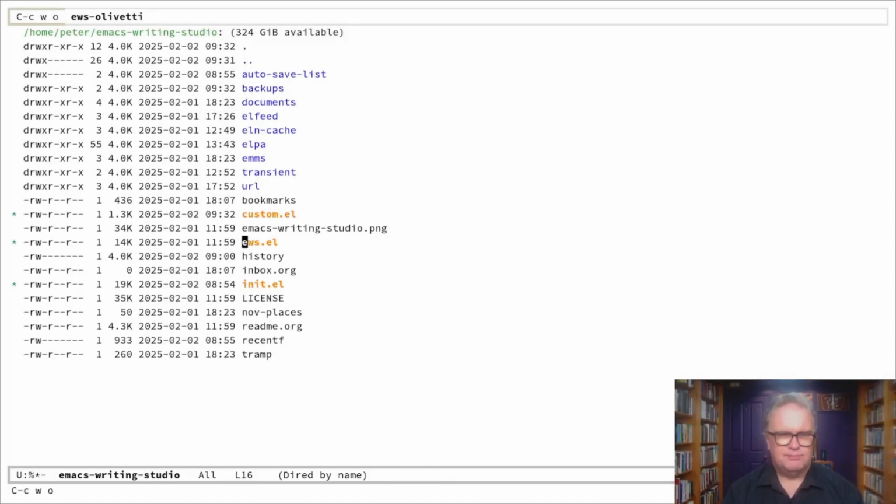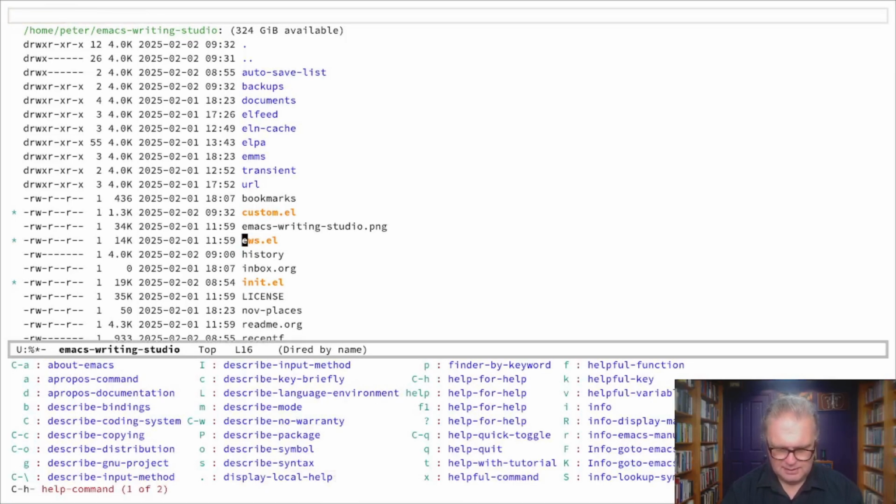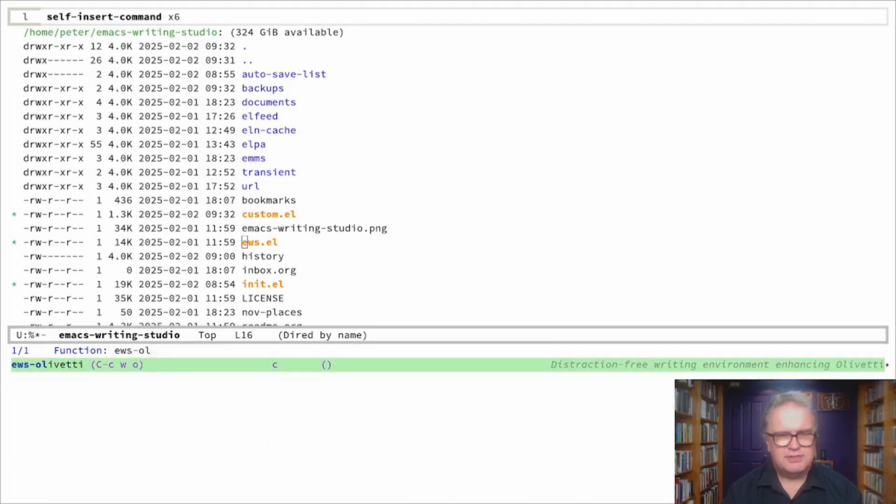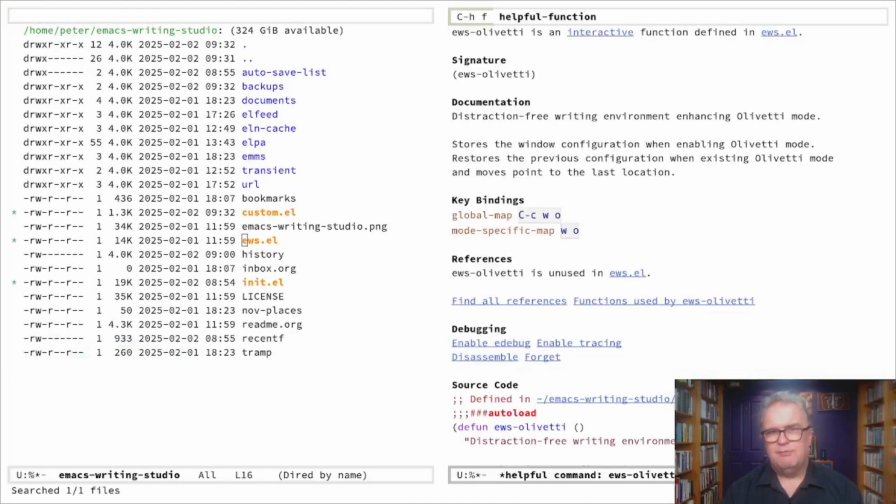Next way to find out, if you're reading about a function and you want to know what keystroke it is, Control H for help, then F for function, and let's say we want to go to EWS Olivetti, hit enter. Now a little help file shows up, and it says here the key bindings. So the global key map, which is the map of keyboard shortcuts that applies to all different modes, is, as we saw, Control C, W, O. Some keyboard shortcuts only apply to different modes, and I'll explain modes in a minute.